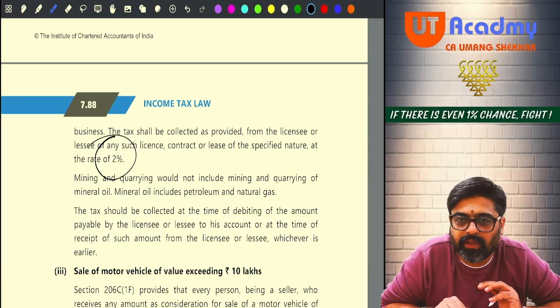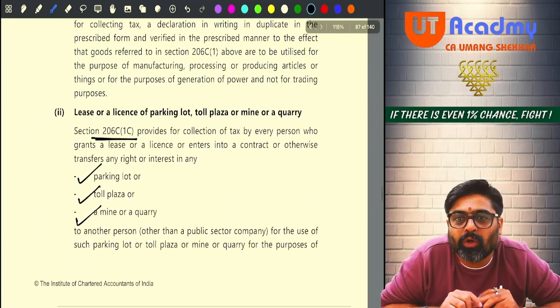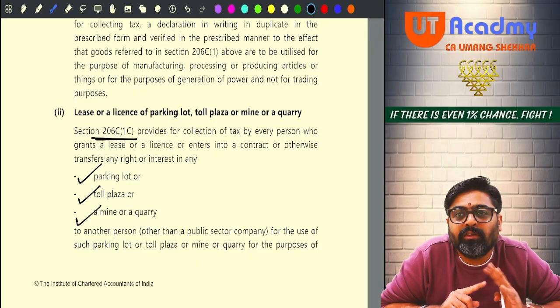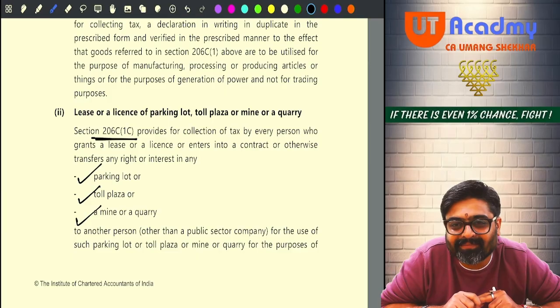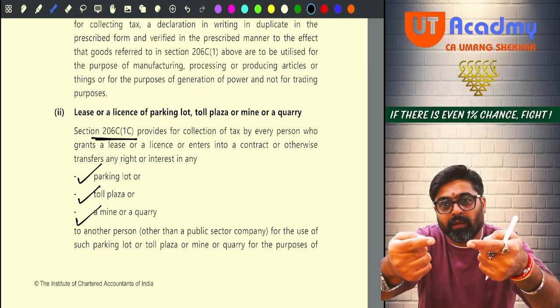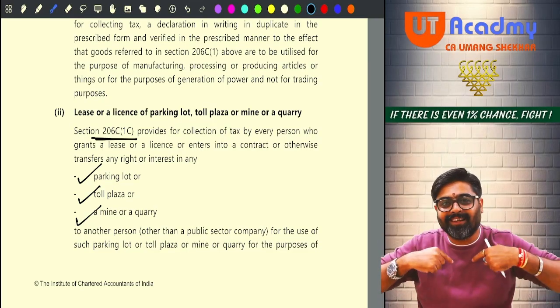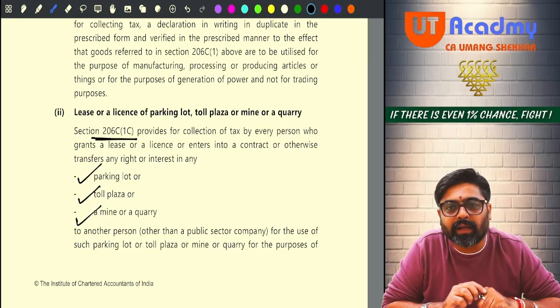Why, sir? Why? Because see, by running a toll plaza, by running a parking lot, by running a mines or quarry, will you earn business income? How much? At least that much income you are going to earn, which you are giving me as a lease rent, which you might not show correctly to the government.